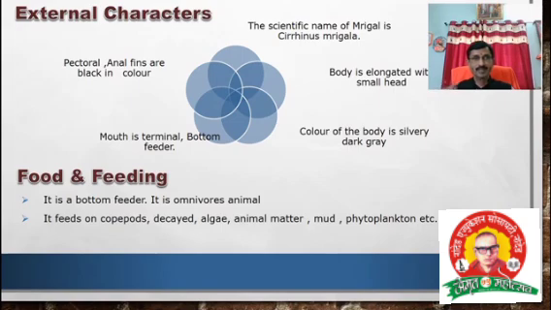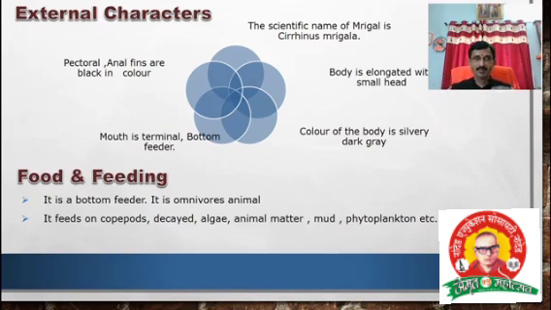Next, the body is elongated with a small head. Next point, the pectoral and anal fins are black in color. Next point, the color of the body is silvery dark gray.